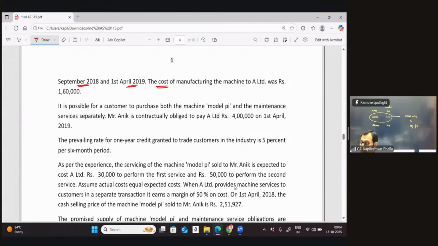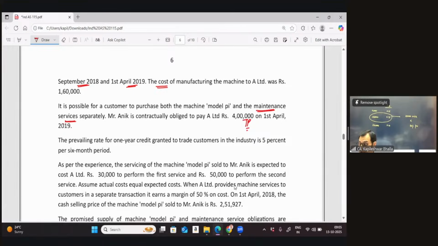It is possible for a customer to purchase both the machine and the maintenance separately. So if you can buy the machine separately and you can buy the maintenance service separately, I think it goes without saying that it would be treated as a separate performance obligation. Mr. Anik is contractually obliged to pay 4 lakh on 1st April 19. So I would say this becomes indirectly the transaction price.